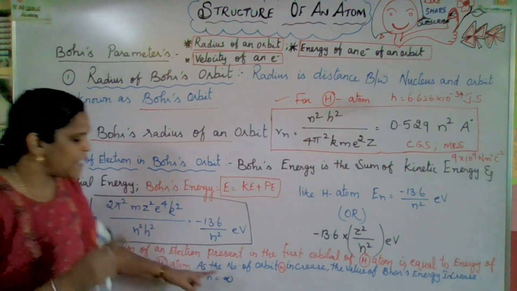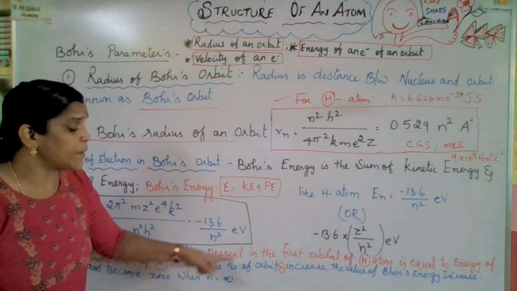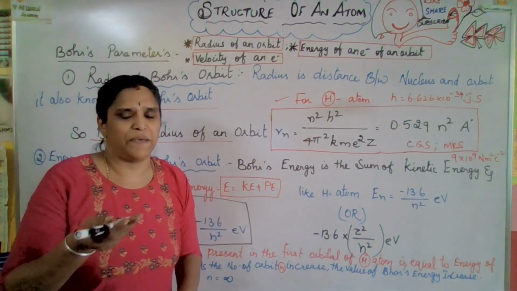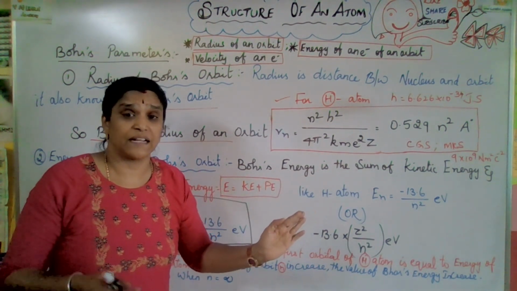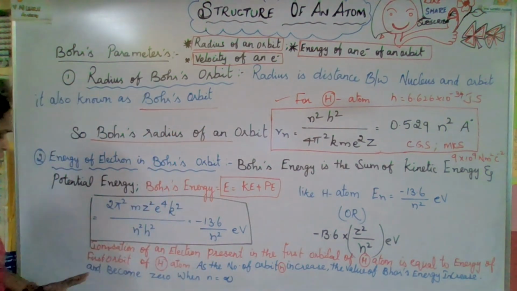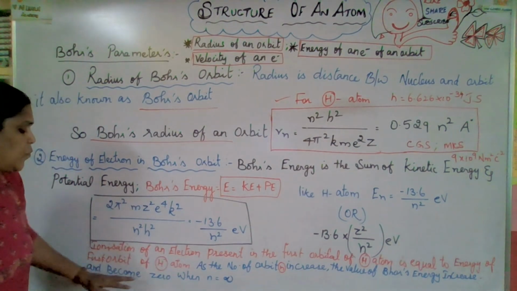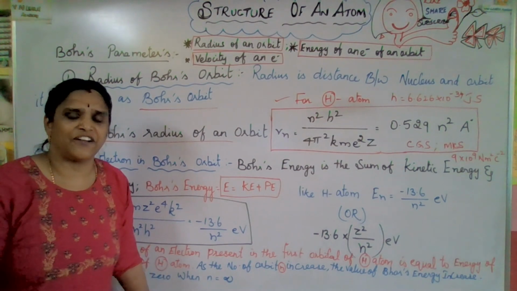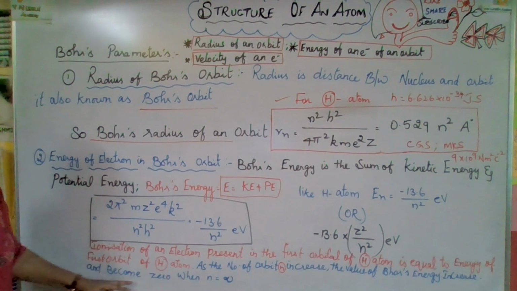As the number of the orbit, 1, 2, 3, increases, the value of Bohr's energy also increases and becomes zero. When will it become zero? When n is infinity, naturally it will become zero. I hope you got those two parameters.